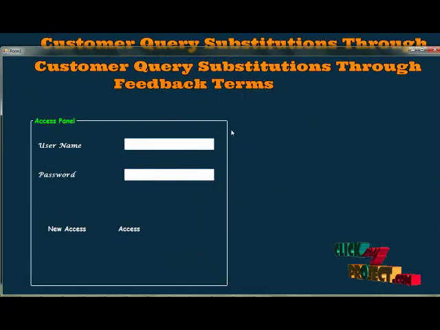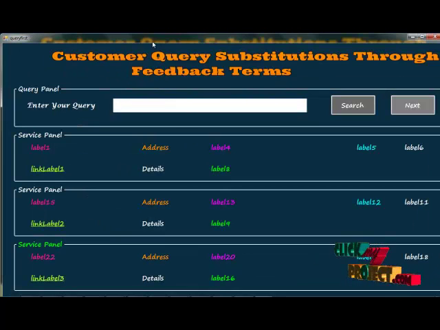This is for our access panel home page. Then enter your user ID Ravi K123, password is 12345. Then click the access button. This is for our query search panel.